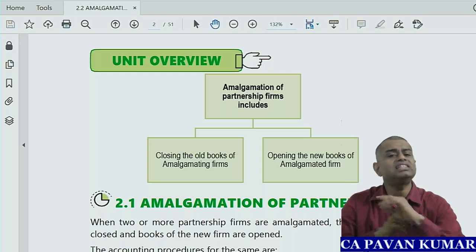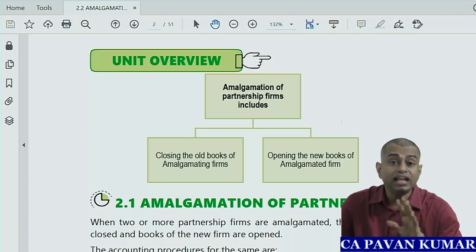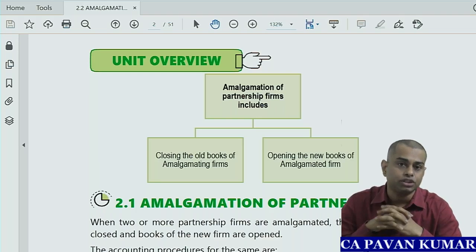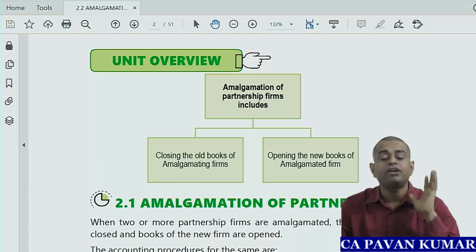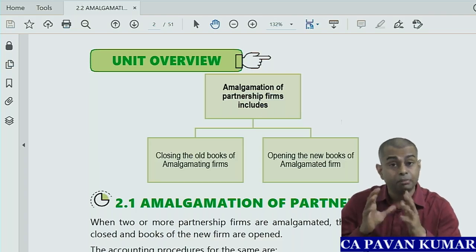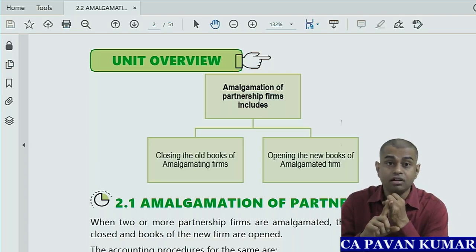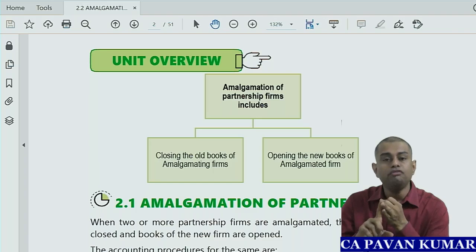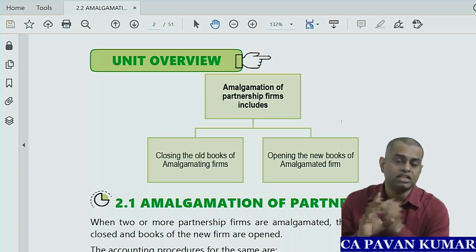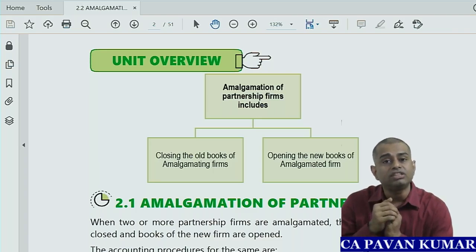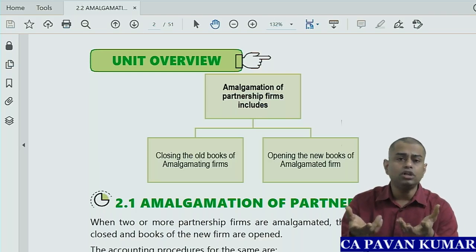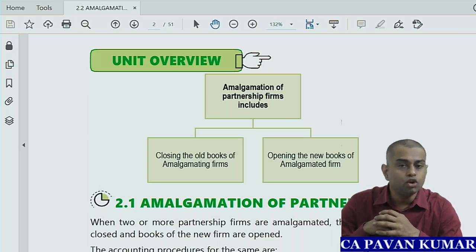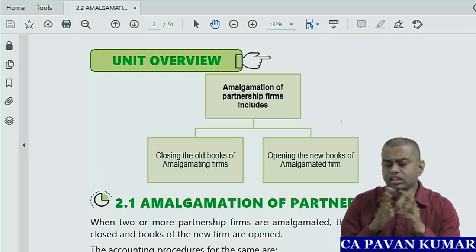Now, before we discuss anything, remember one thing. There are no accounting standards which govern specifically partnership issues. There are no legal provisions which govern accounting for partnership in some specific areas. That means, one, we do not have accounting standards for this. Two, we do not have statutory pronouncements for this. Statutory rules, regulations, provisions of the Companies Act, provisions of the Partnership Act, nothing. So generally this goes with regular traditional accounting. So we'll see one by one.